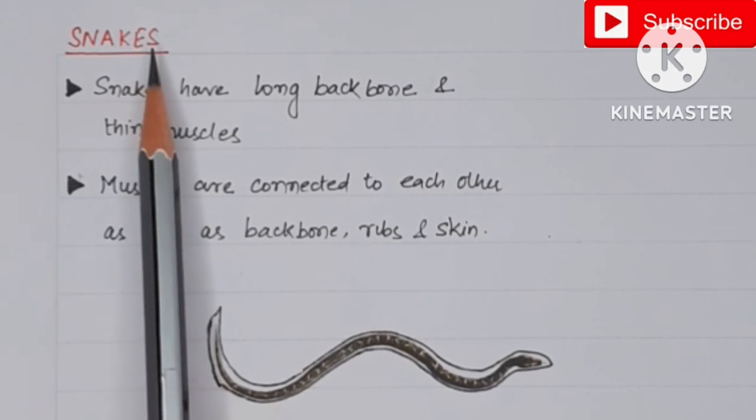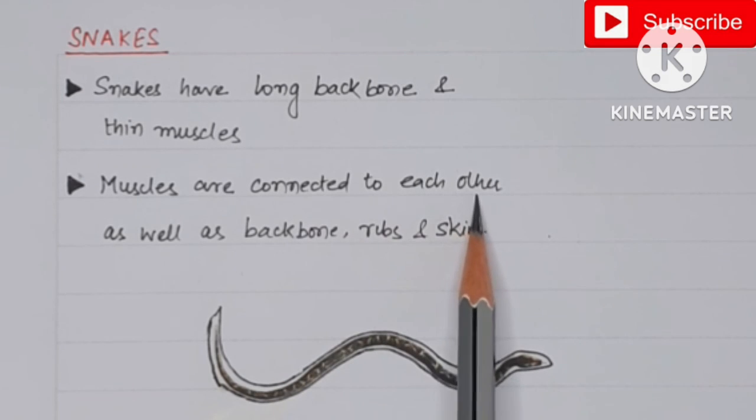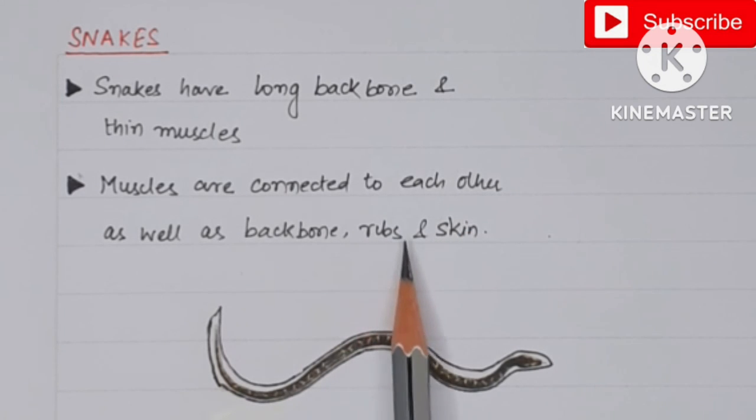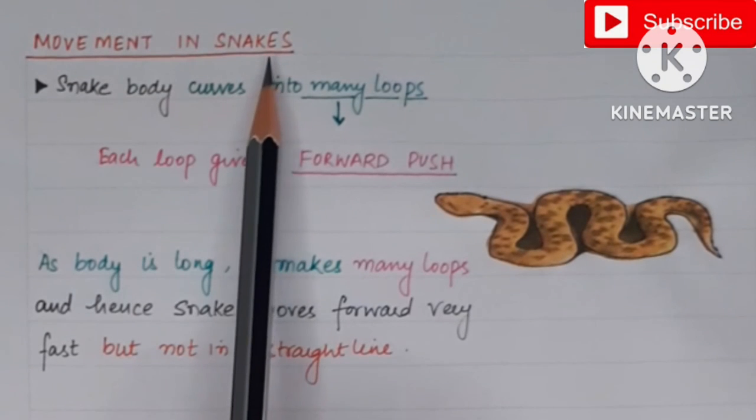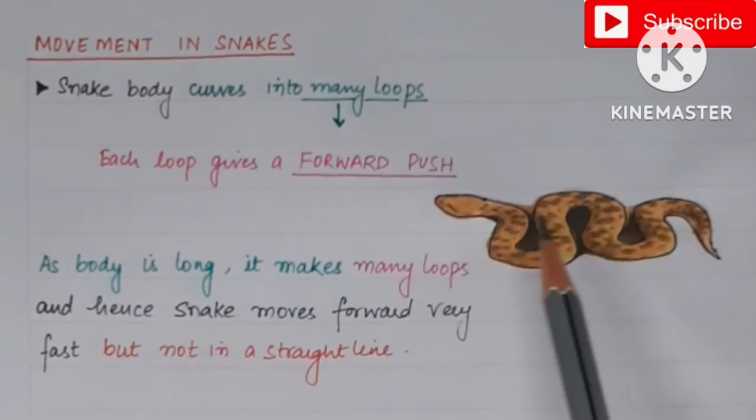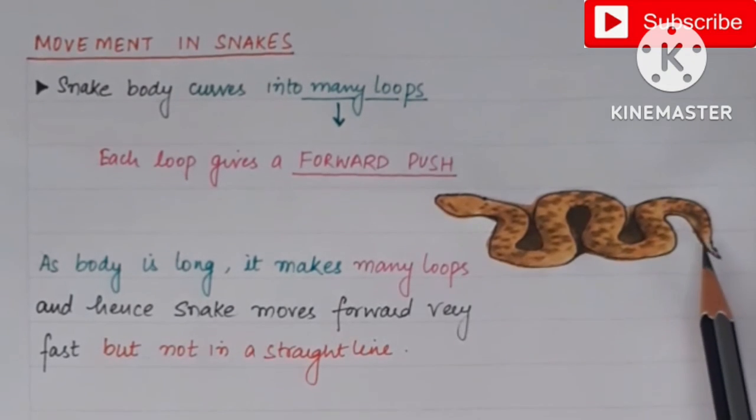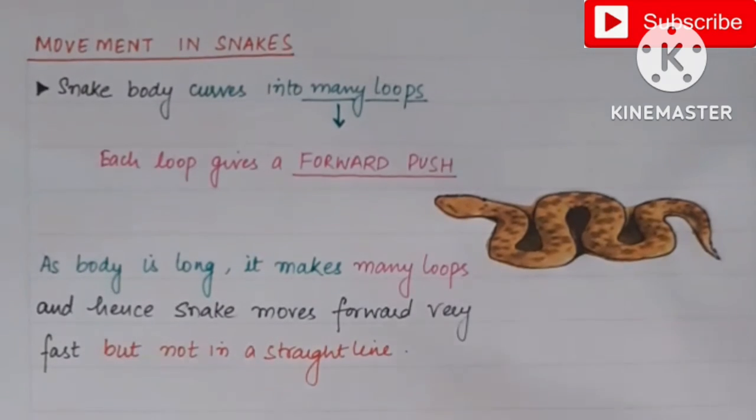Now let us understand the movement in the snake. So body of a snake, it has a long backbone and it has thin muscles. These muscles are attached to each other as well as to the backbone, ribs and the skin. Now how does snake move? So while moving, snake body curves into many loops. इस तरीके से loops में convert हो जाती है. Now each of the loops gives the body a forward push.